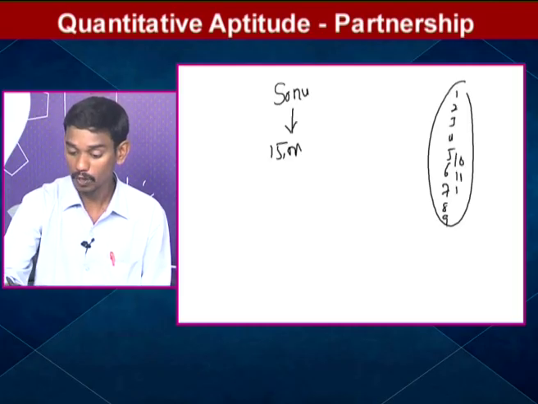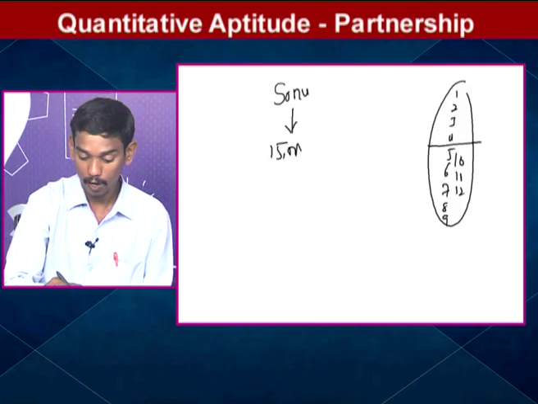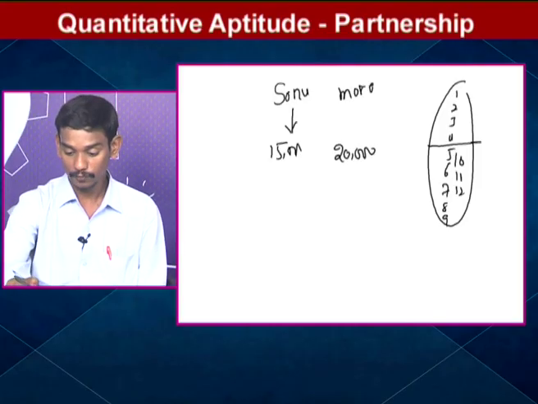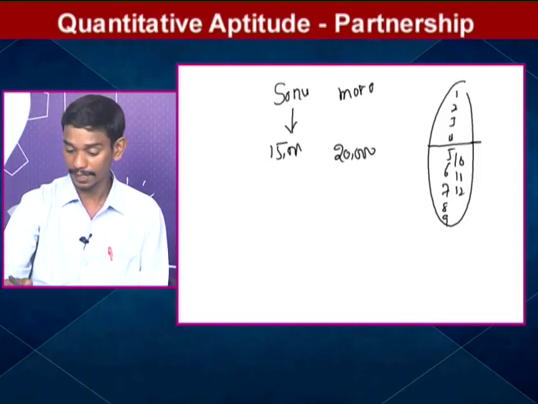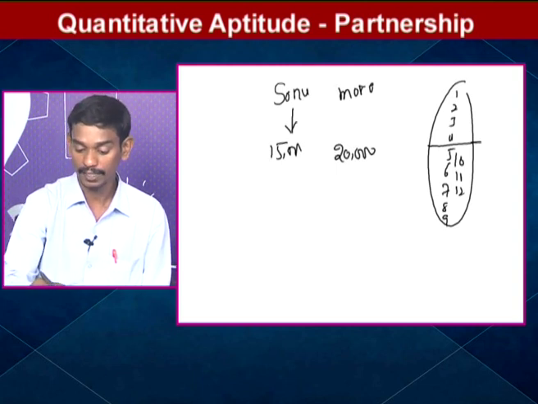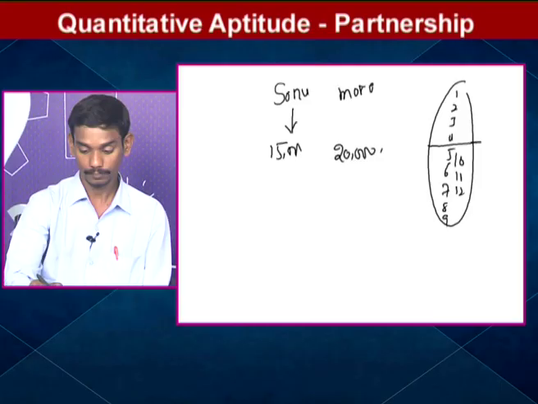After 4 months Mona joined with 20,000. How many months did Mona invest? After 4 months, how many months remain? 1, 2, 3, 4, 5, 6, 7, 8. So Mona invested 8 months.